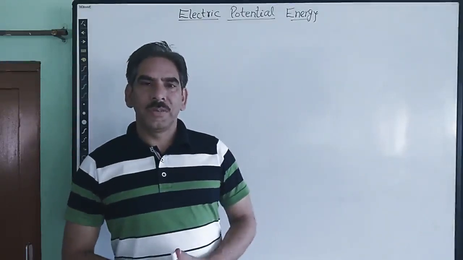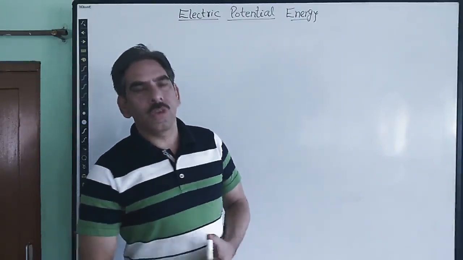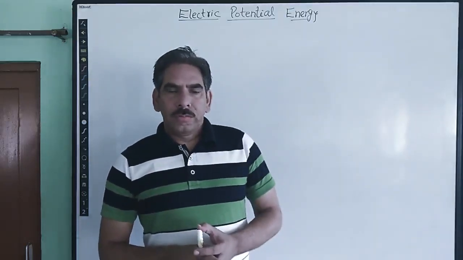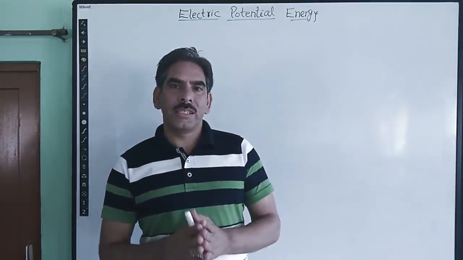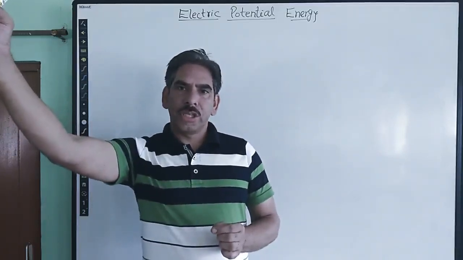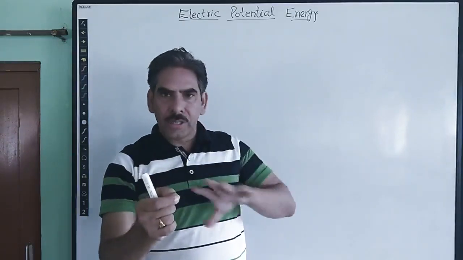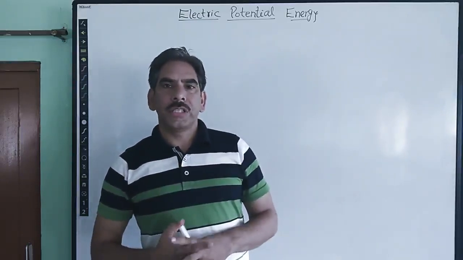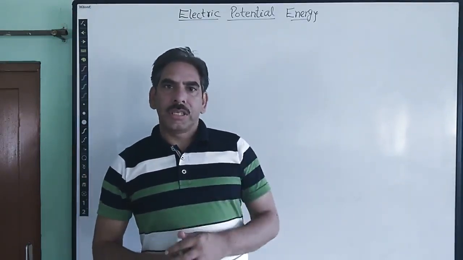Hello everyone. In our last video we discussed electrostatic potential and electrostatic potential difference, or simply electric potential or electric potential difference. Let me just recall it. Electric potential is nothing but the work done against the electric field of some given charge in order to bring one unit positive charge from infinity to some point within the electric field of the given source charge or point charge. That is the electric potential: work done on one unit of charge against the electric field of the given charge, right?